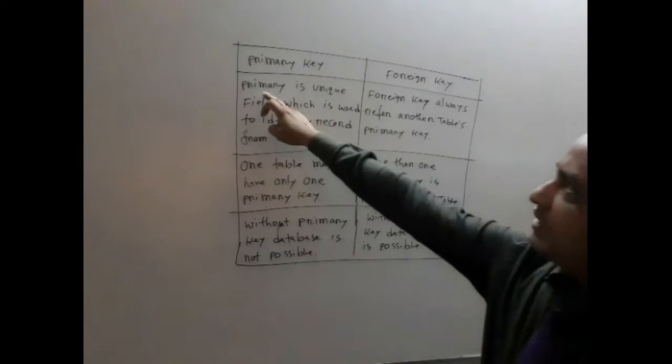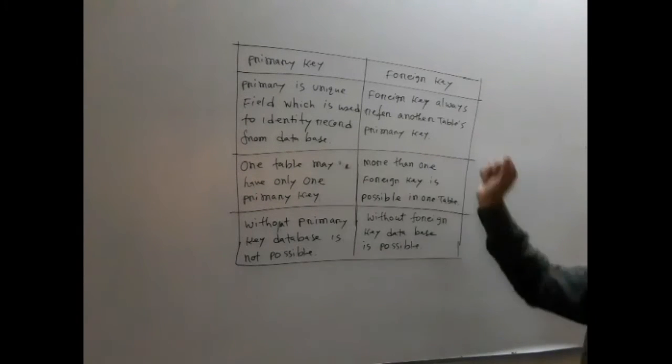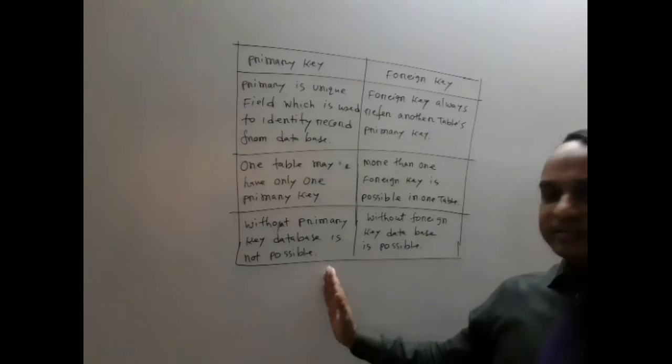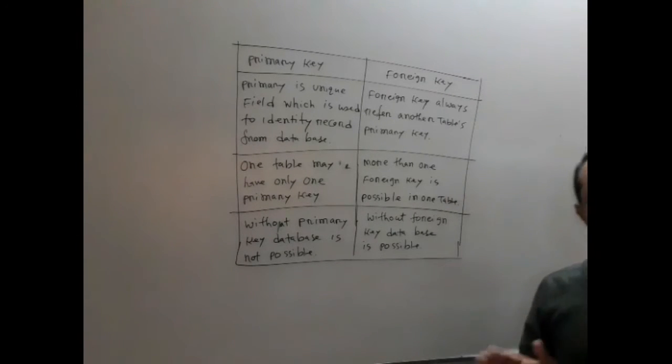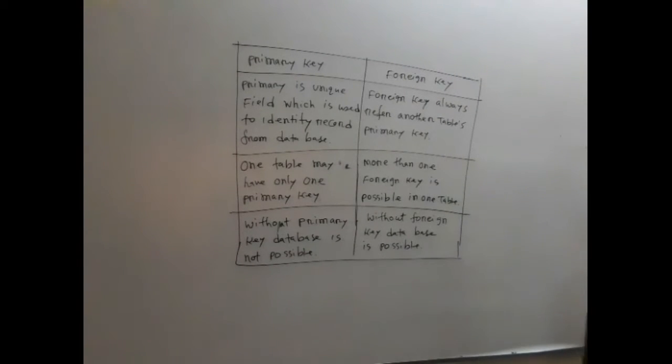Again I say, primary key is a unique field which is used to identify a record in a database, and a foreign key always refers to another table's primary key. One table may have only one primary key and more than one foreign key is possible in one table. Without a primary key, a database is not possible, but without a foreign key, a database is possible. You have to write in your copy, and finally you will write, so primary key and foreign key are not the same.